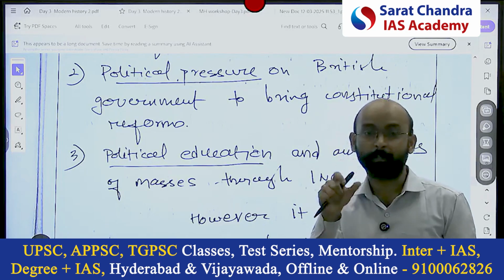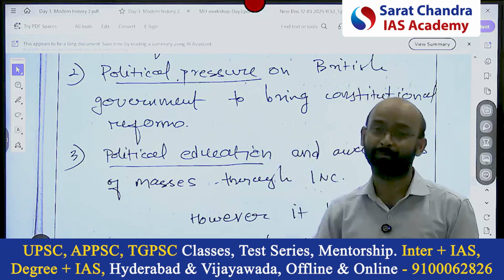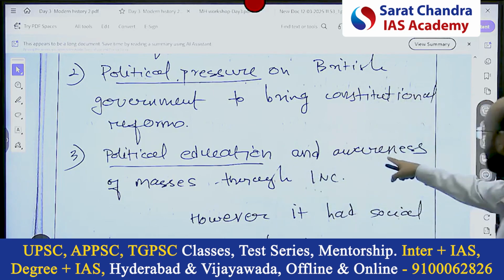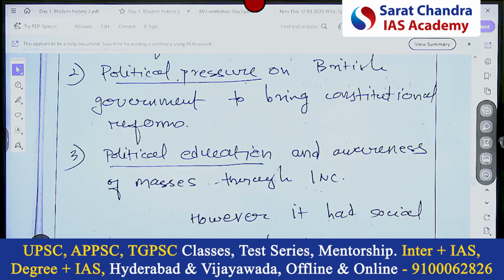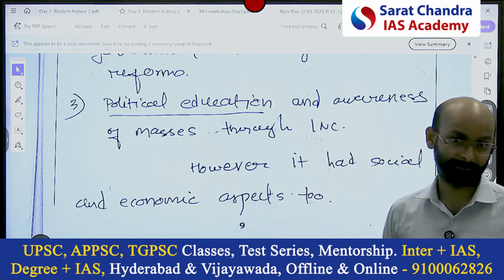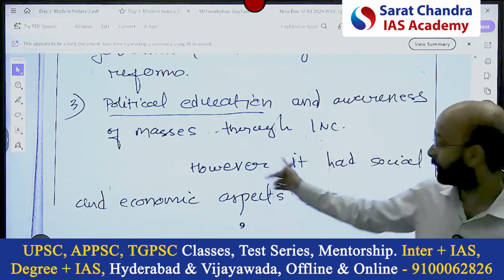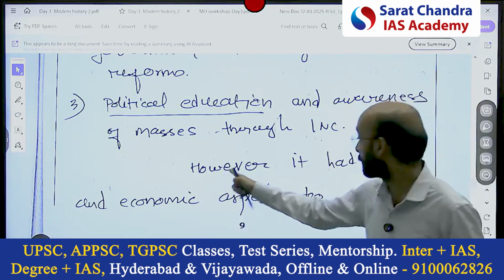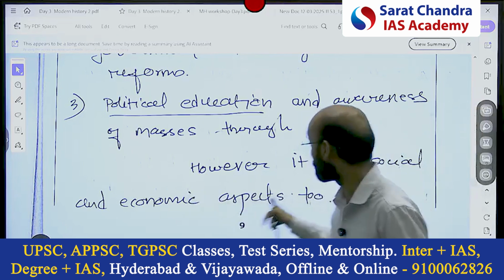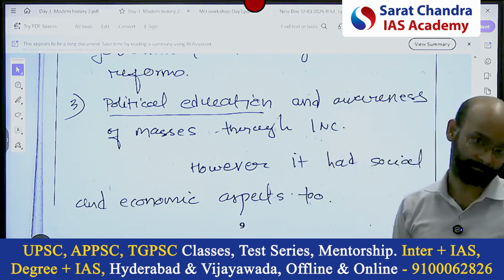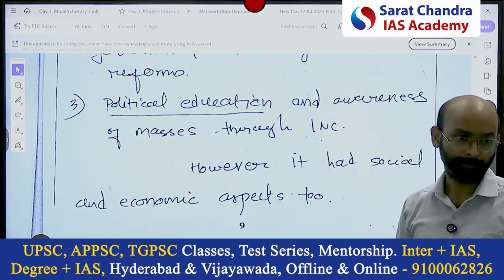That you have used the economic. You have to link that economic with the political. Otherwise that became an economic point. Right? So that is the learning. And awareness of the mass through INC. However, this line, see, this is the linking line we say. Raja, see this. This is the point I was telling you, that it is a linking line. However, it had social and economic aspect too. So it is creating the flow in your answer. Getting? So this is the line.